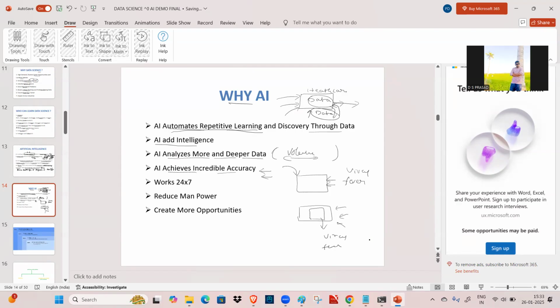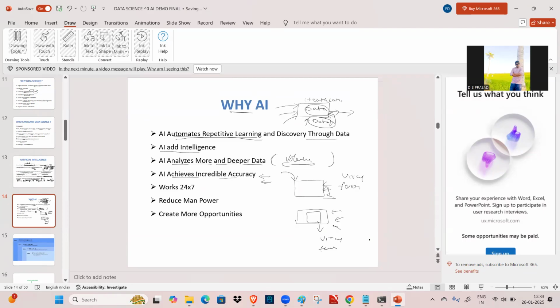Just as the doctor said, our AI system, our machine, is going to say you are having this kind of disease. And it is going to work 24 by 7, 365 days and reduce the manpower, while also creating more opportunities for people.